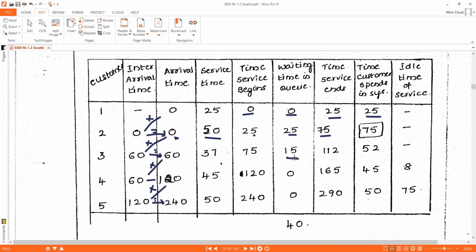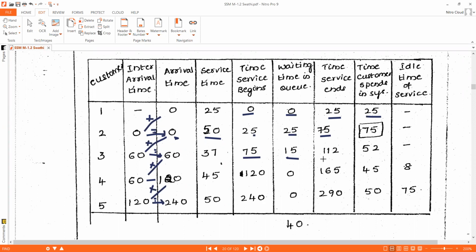15 minutes, customer 3 needs to wait in the waiting queue, because till 75 minutes of simulation clock time, the server is executing customer 2's job. Okay, understood, right? Next, customer 3's job will start executing at simulation clock time 75 minutes. At 75 minutes, customer 3's job will start being executed by the server.